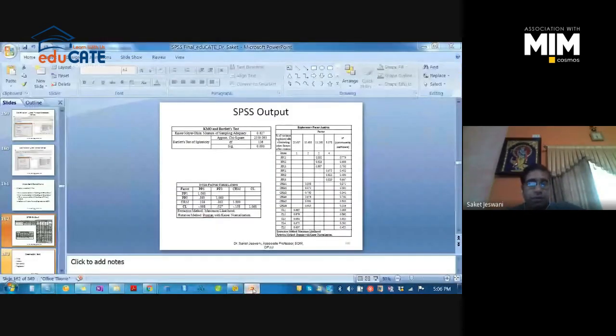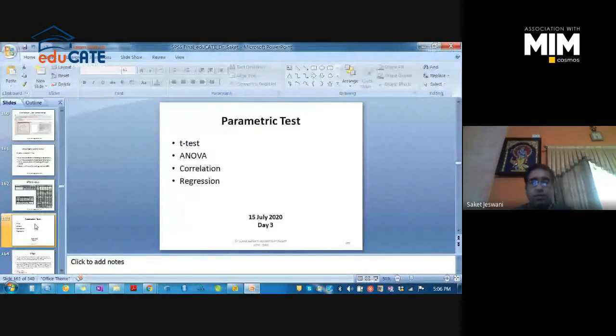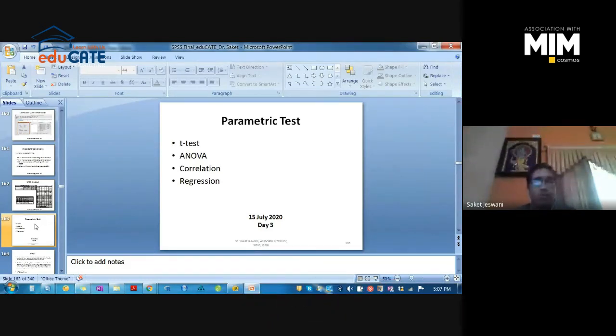So today again we are behind. Today we had also planned to discuss parametric tests, t-test, ANOVA, correlation and regression, but unfortunately the time is over. It's beyond 5, so we cannot discuss it now. Tomorrow we will discuss parametric tests. Any doubt till now in reliability and validity testing? Reliability and validity testing is an important analysis to understand, I suppose.